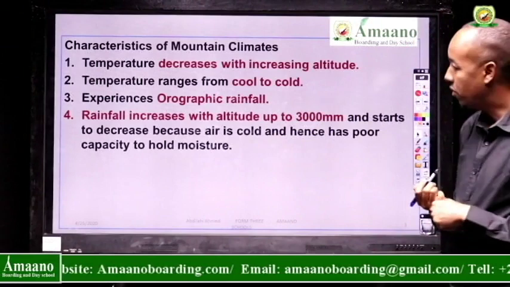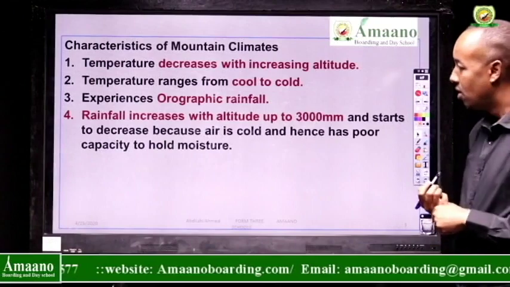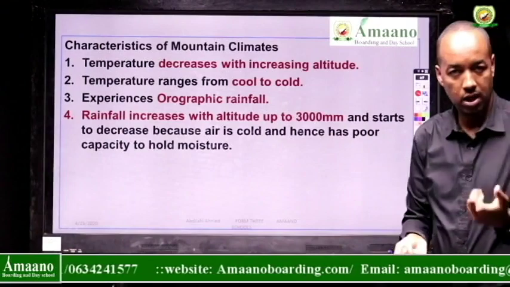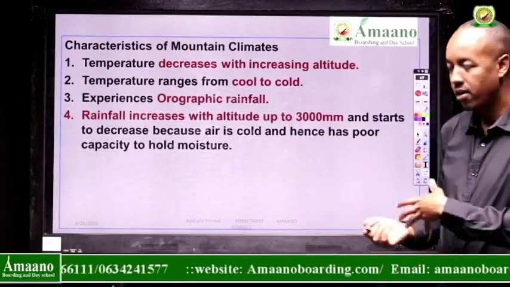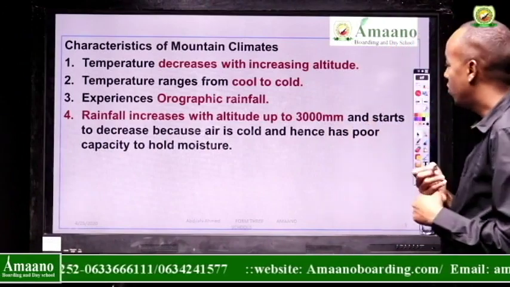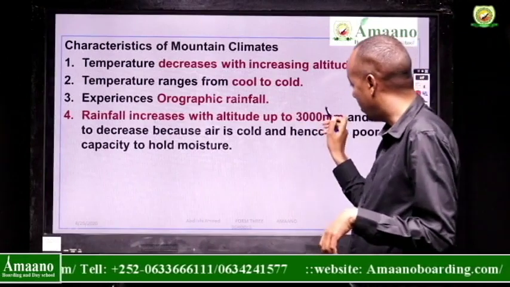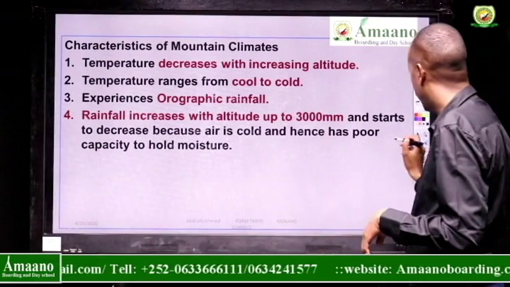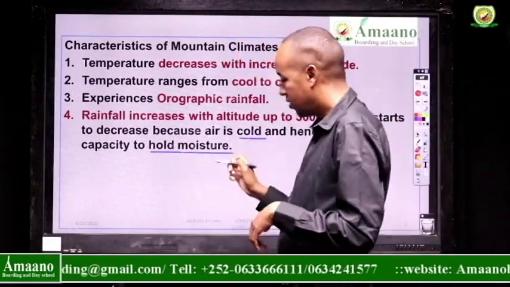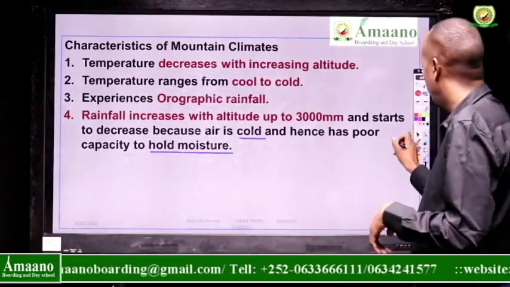The other characteristic of mountain climate is that rainfall increases with altitude up to 3,000 millimeters. As you go up the mountain by 3 kilometers, by 3,000 meters, the rainfall will increase. But once you reach 3,000 meters, it is going to decline if you continue going up. Because the air at more than 3 kilometers has become cold and has poor capacity to hold moisture. So the air cannot hold moisture, and therefore rain will be less.